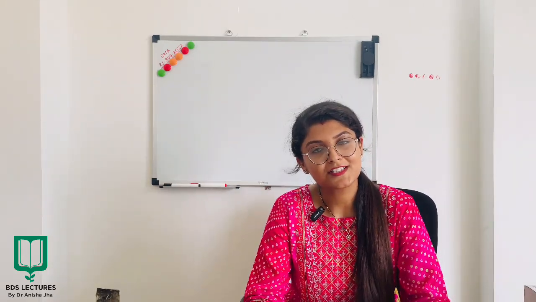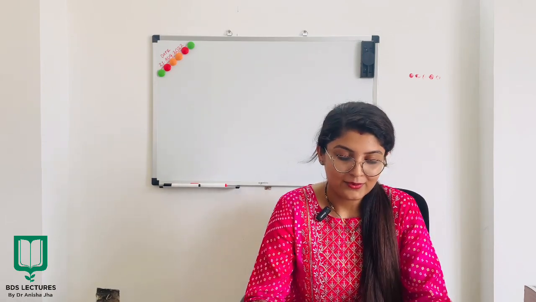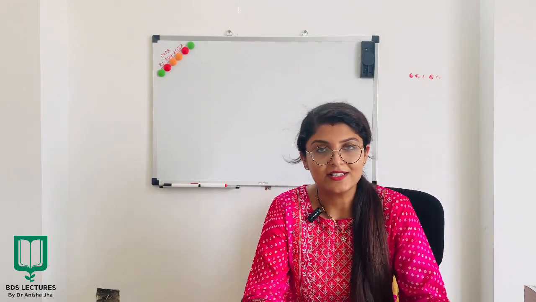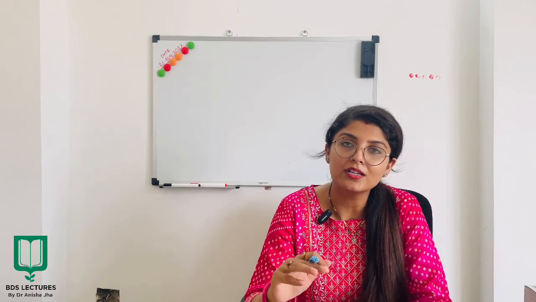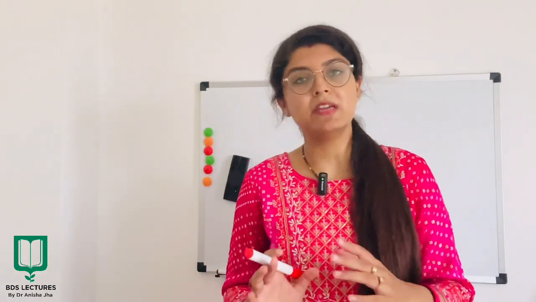We'll start with our first subject, which is voluminous but interesting, that is oral pathology, which we study in our third year. And the first chapter which we are going to cover is developmental disturbances of oral and paraoral structures. In developmental disturbances of oral and paraoral structures, we will cover firstly the developmental disturbances of jaw. In this topic, I will be covering agnathia, micrognathia, macrognathia, mandibulofacial dysostosis, facial hemihypertrophy, and lastly, facial hemiatrophy.